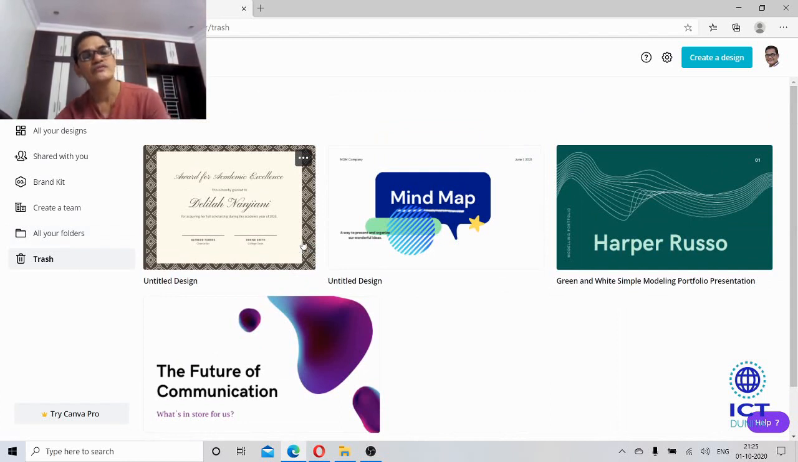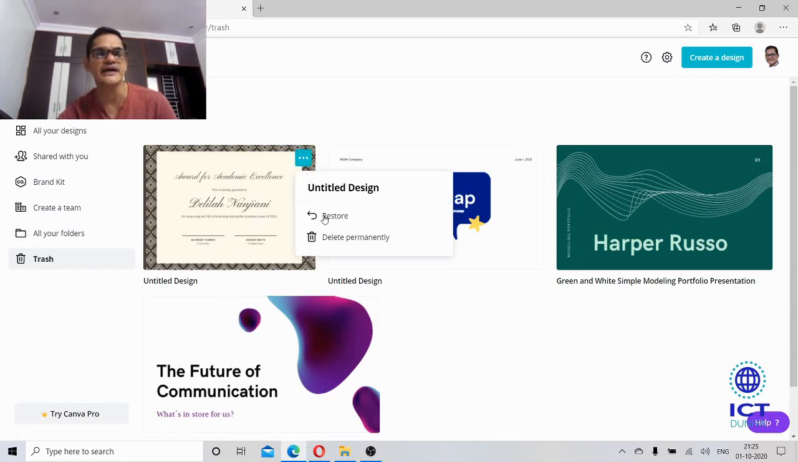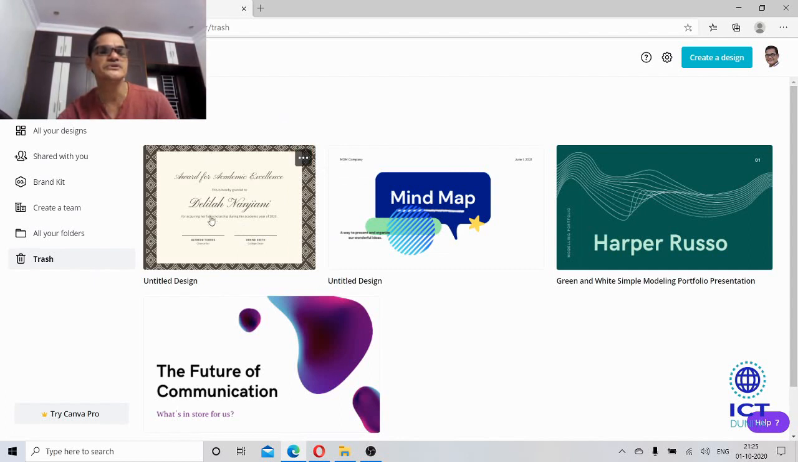So unknowingly or mistakenly, if you delete anything, it will reach your trash can. So if you click that trash can, automatically you could find the deleted items, and you can even restore them. If you want to delete permanently, you can delete here. So this is all about the options which you have on the interface of Canva.